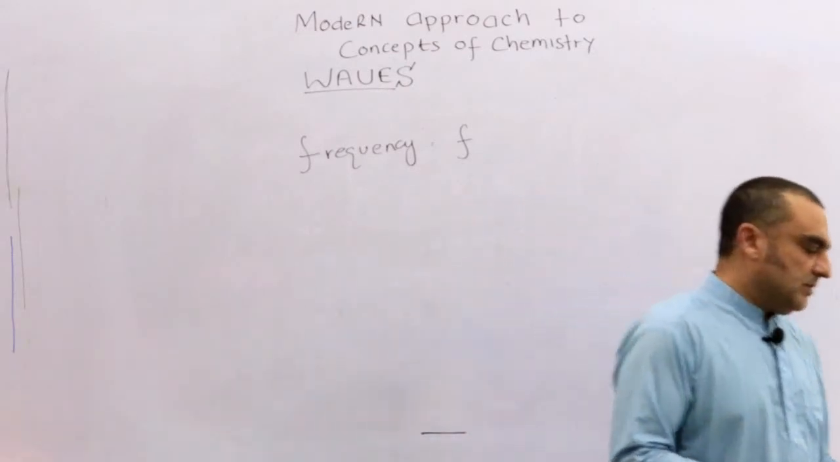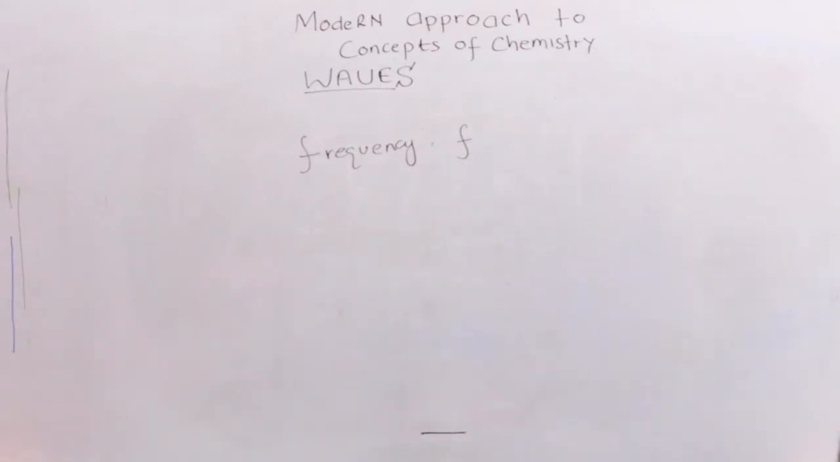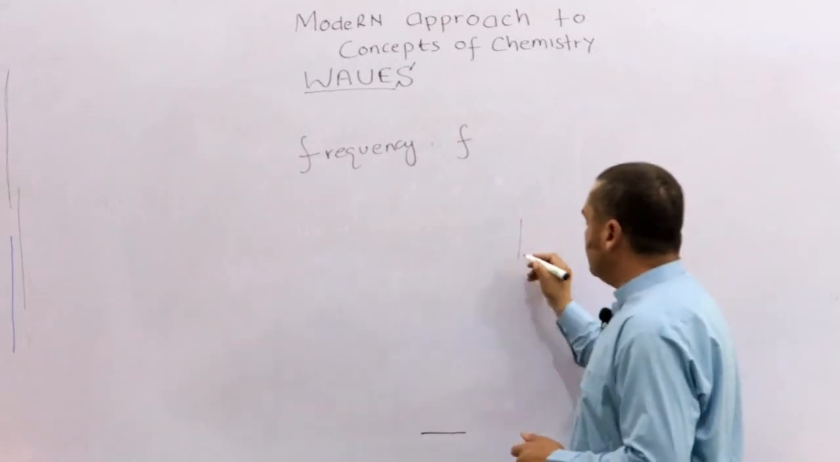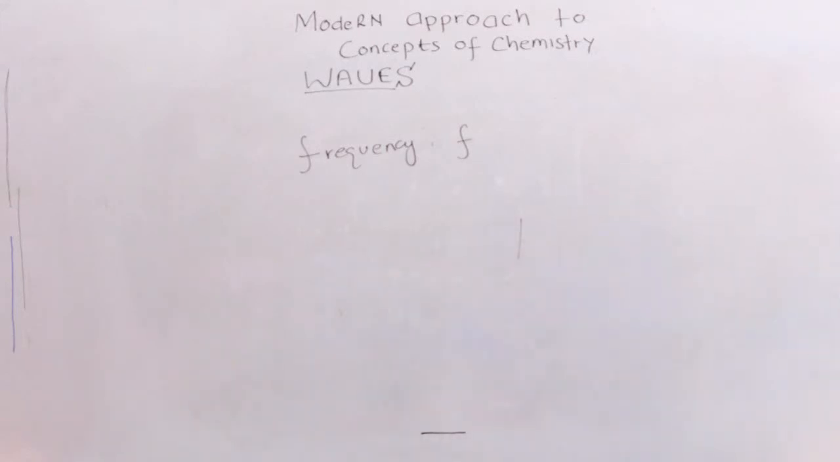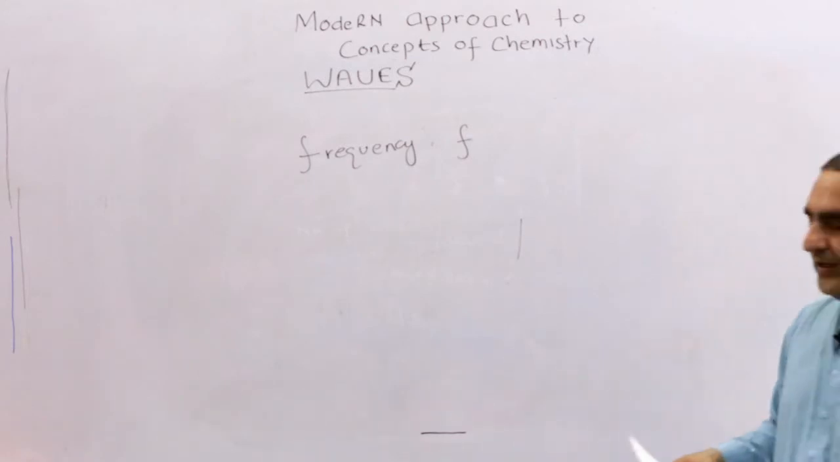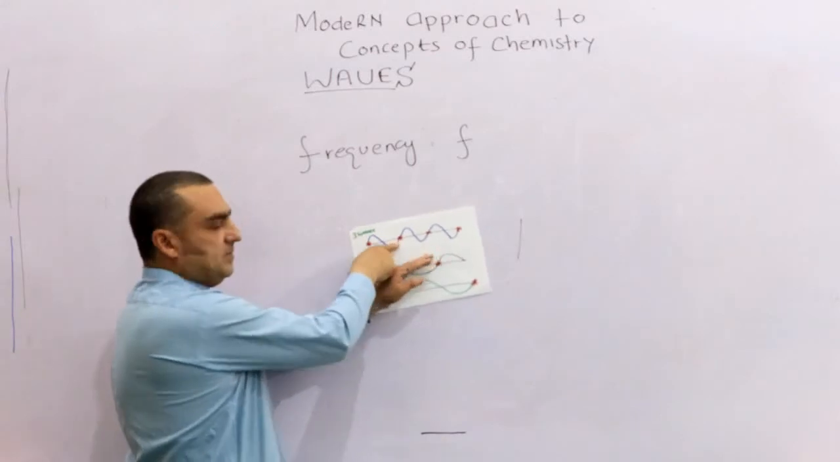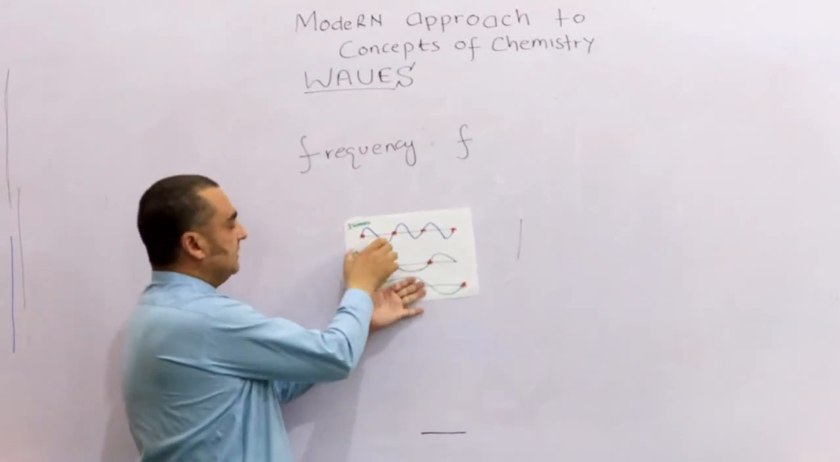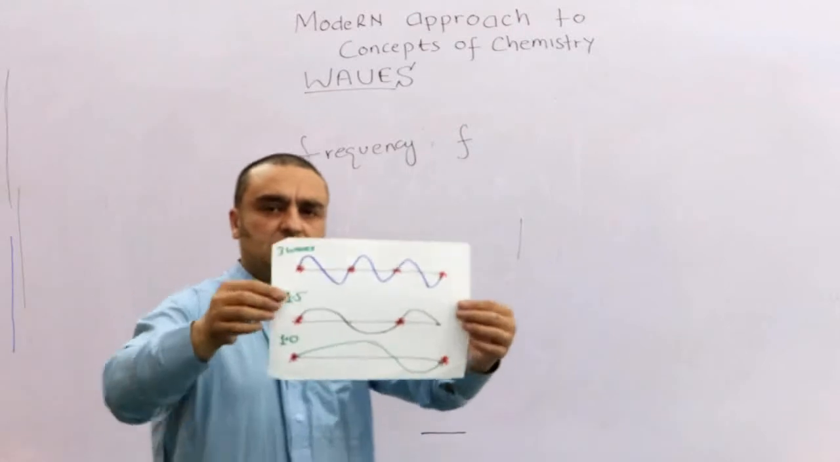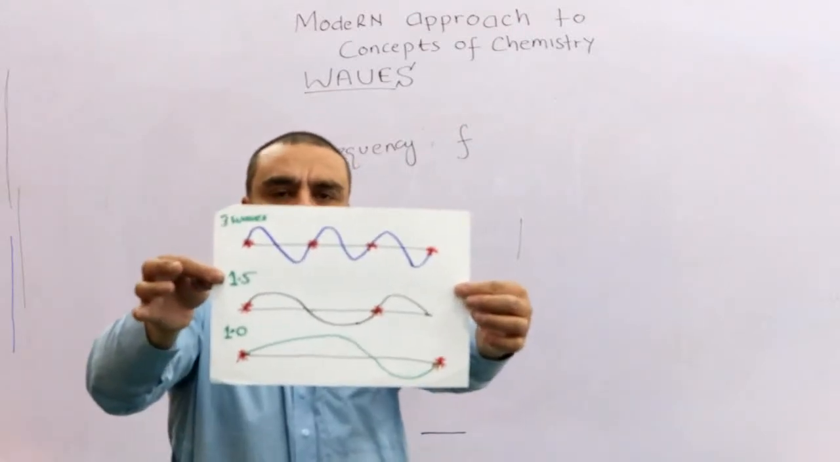So let me show you one or two other examples. Suppose this is a point and you have these frequencies. Let me tell you, because if it is not clear, first of all you just need to see it.